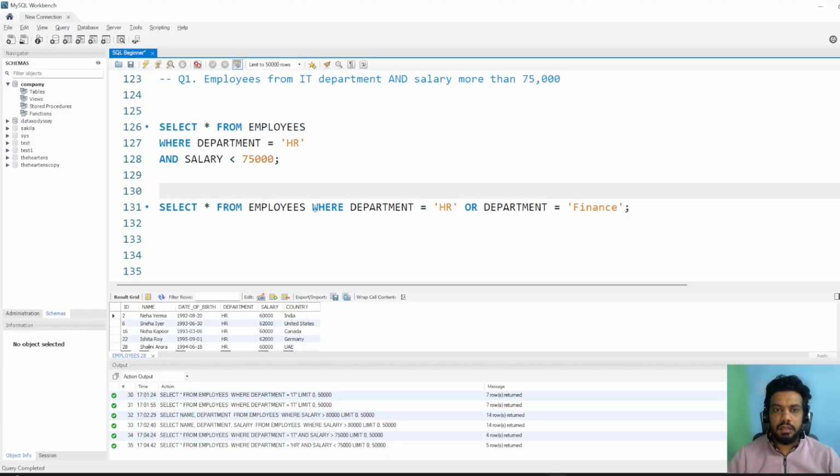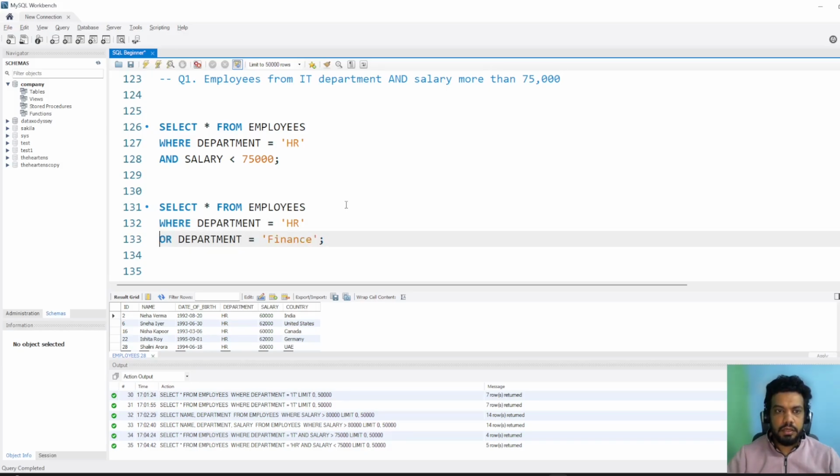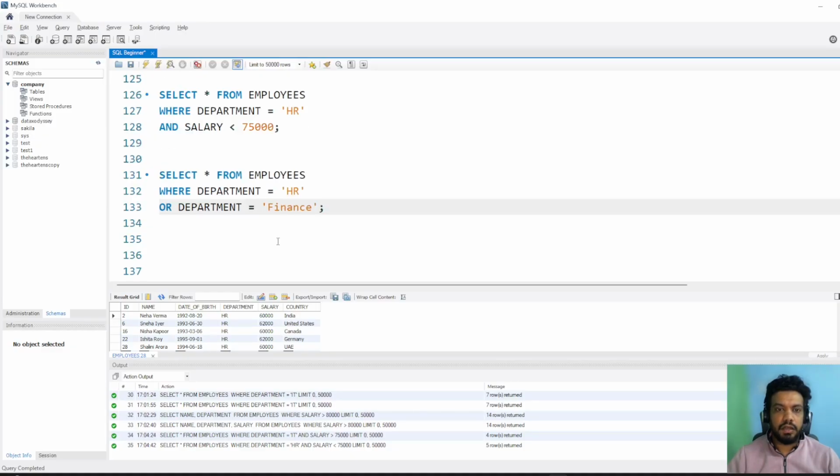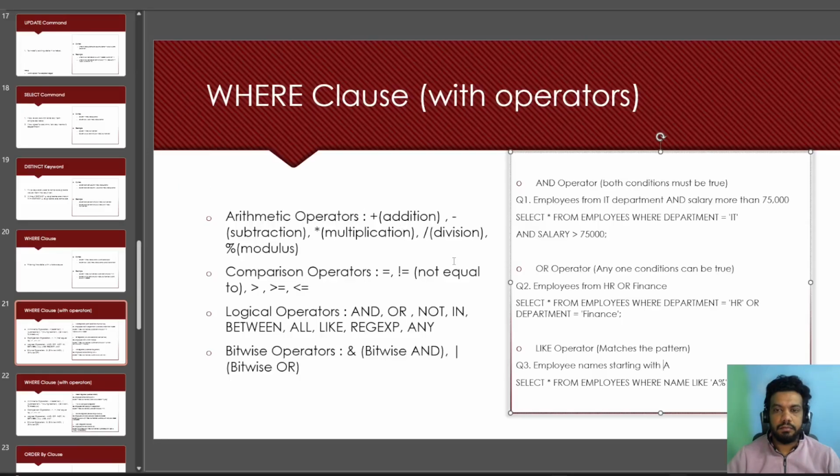The question is already there in the PPT and I'll share it with all of you. So let me select star from employees. I need all the columns where department equal to HR or department equal to finance. Let's run it. So now we got HR or finance. So this is how the OR condition works. So OR is just the opposite of AND.